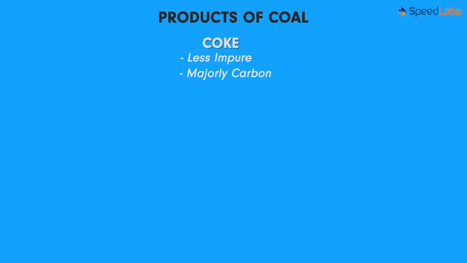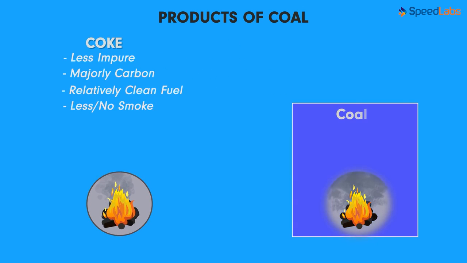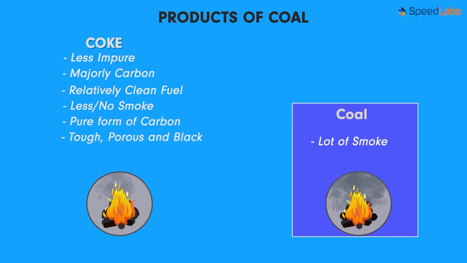And do you know why coke as a fuel is chosen over coal? Coke is a relatively clean fuel. It burns with little or no smoke at all. Coal burning, on the other hand, produces a lot of smoke. Therefore, coke is a pure form of carbon. It is tough, porous, and it is a black substance like coal. It is used in manufacturing of steel and extraction of metals.